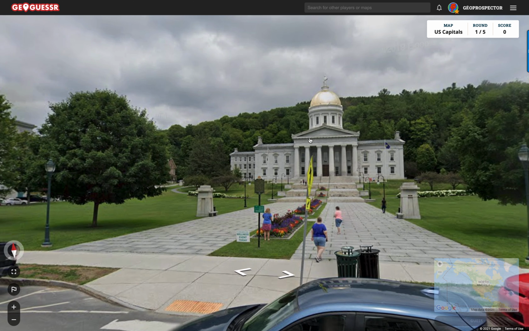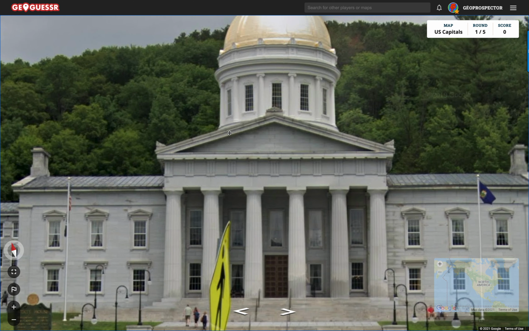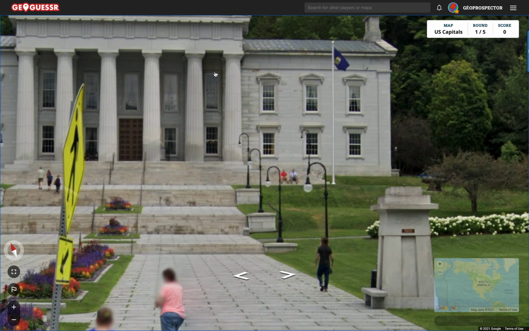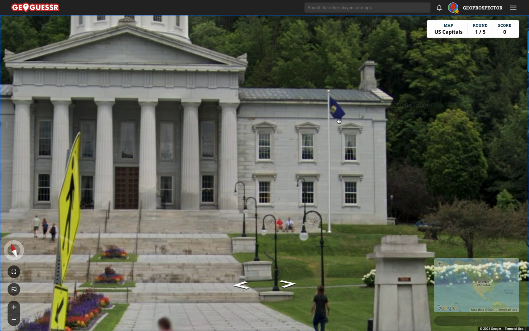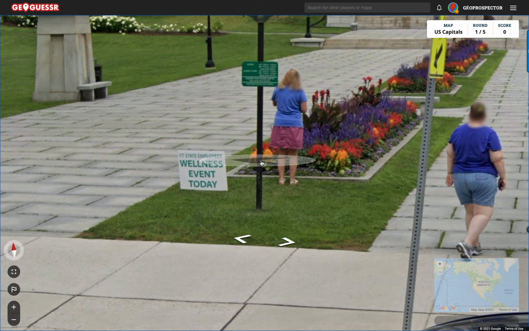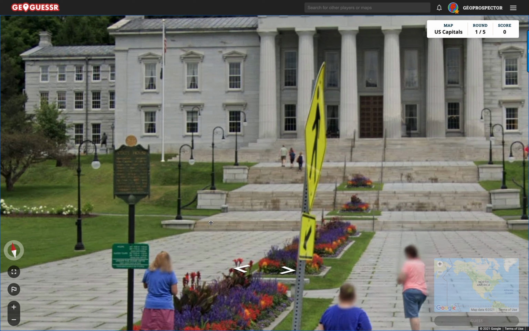Well, would you look at that? This is a fantastic building. I have no idea if it is a state capital, but I assume maybe these US capital rounds are all right out front of the state capital buildings, in which case that would be fantastic. Now, we've got a state flag there, undoubtedly. The US state flags are all a bit different. A lot of them are like this, though, with the blue background and a crest in the middle. Unfortunately, what that means, unless you know them very well, is that it's very hard to tell them apart.